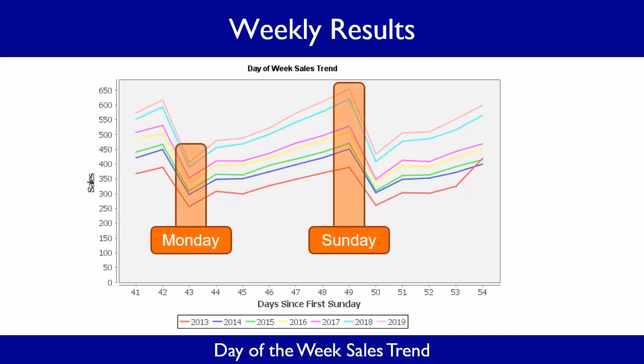Second, that the day of the week sales are consistent. Monday sales are typically the lowest, with sales growing each day through to a peak on Sunday. Historic sales and predicted sales agree on the shape of this curve.